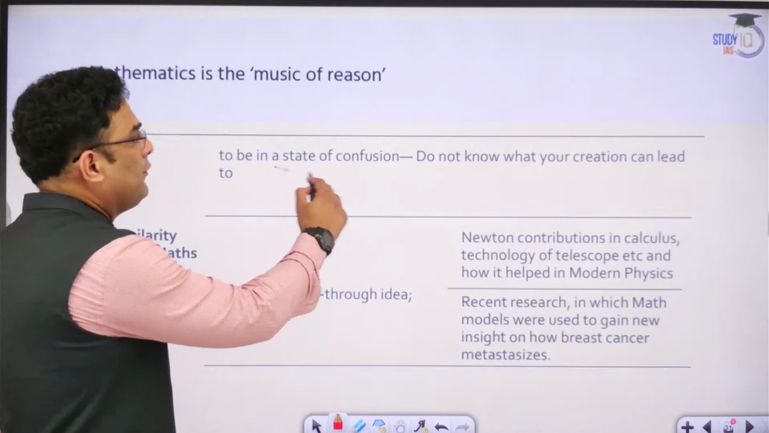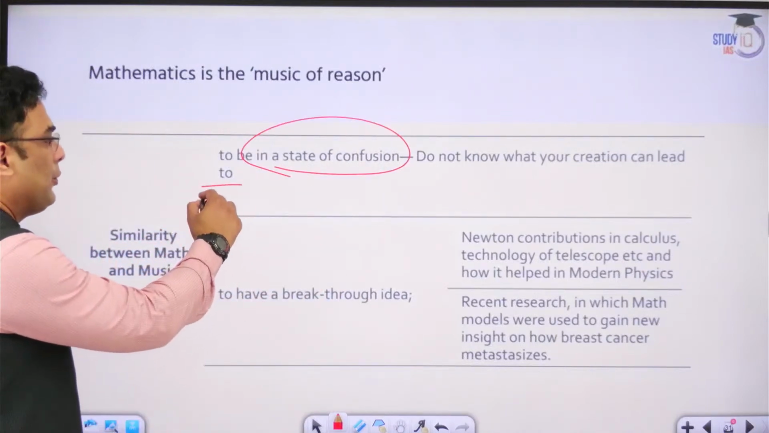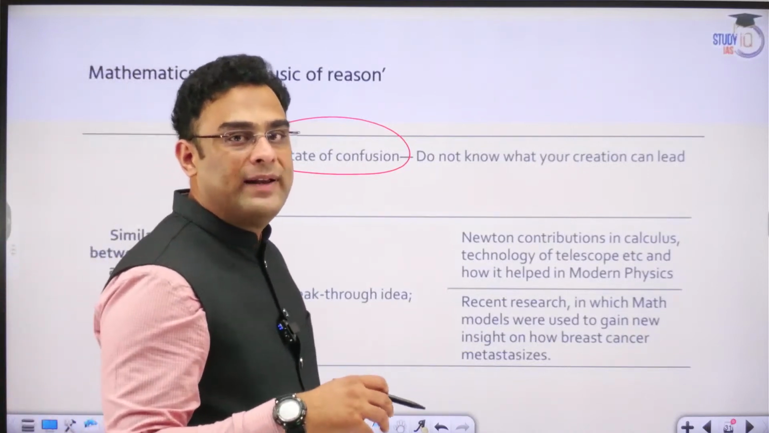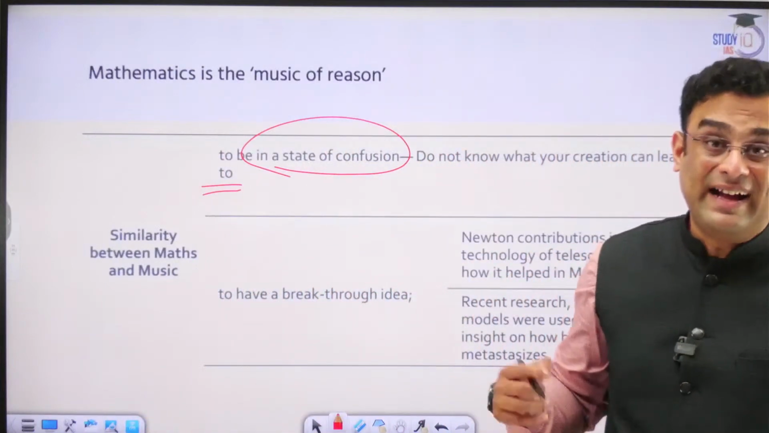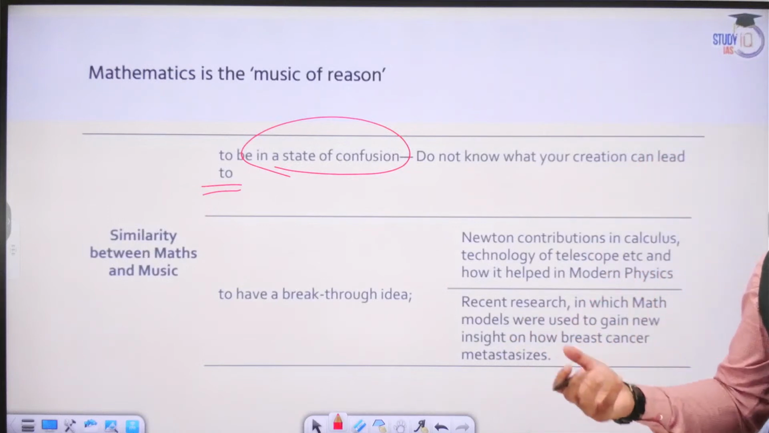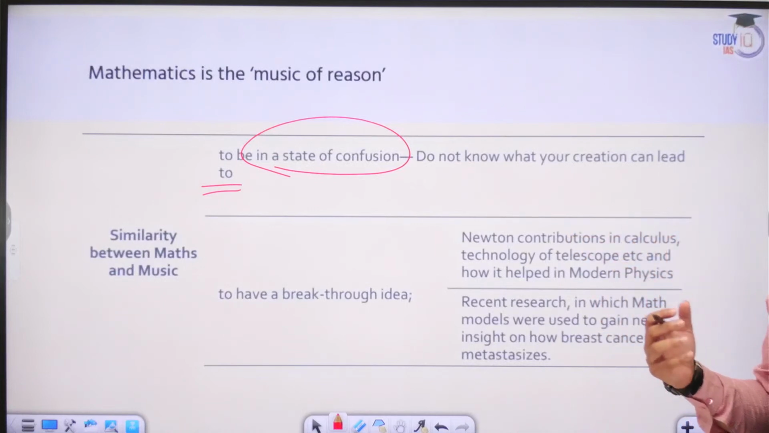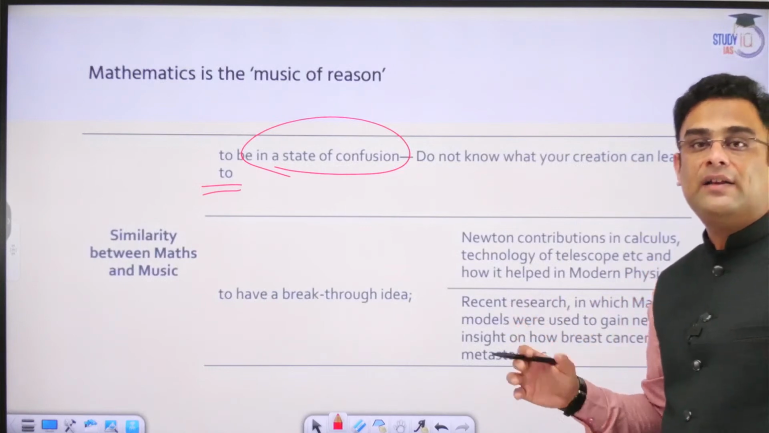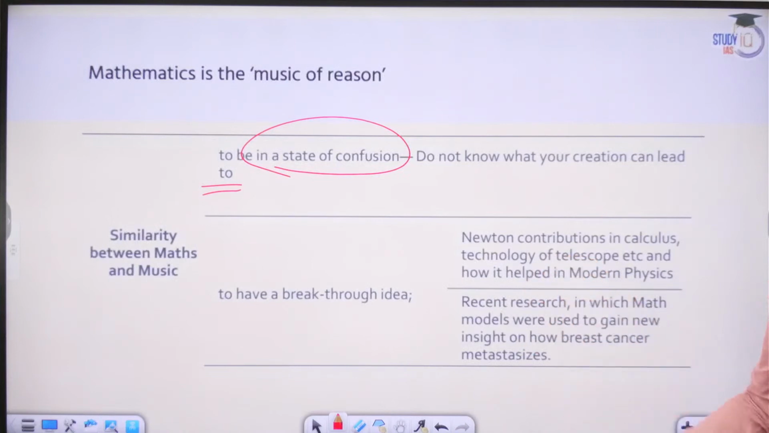Then, to be in a state of confusion, that is, not to know what your creation can lead to. This is also a characteristic that we see commonly in both. When a mathematician is trying to explore different theories, different types of ideas in the subject, and a musician is trying to build a composition, in both cases there is a state of confusion where both do not know what the outcome will be. Yet they pursue it, and out of that, something new and beautiful is created. A characteristic that both share.